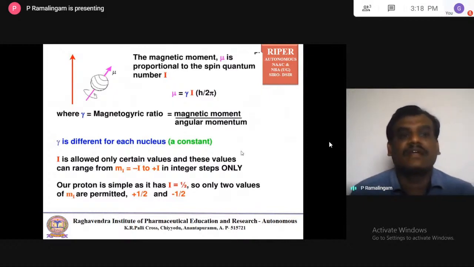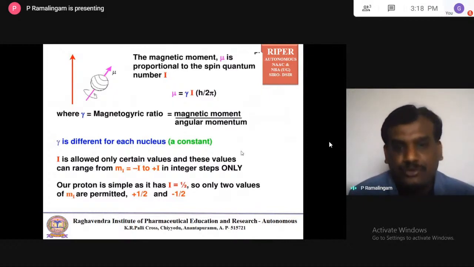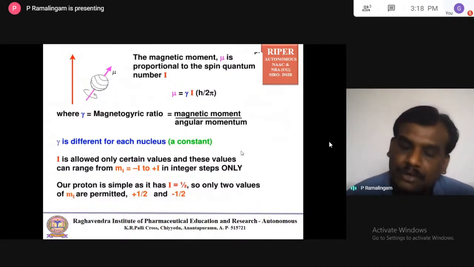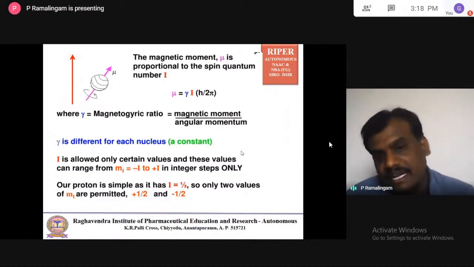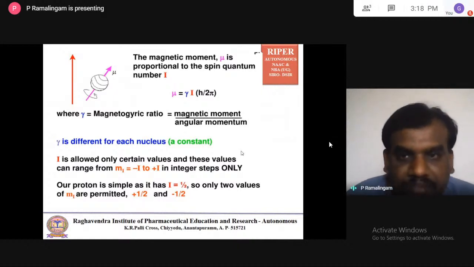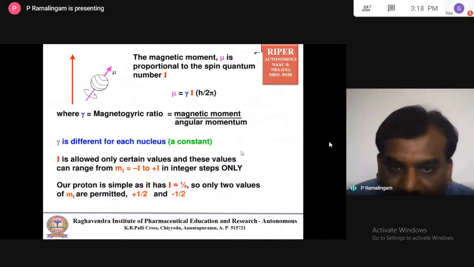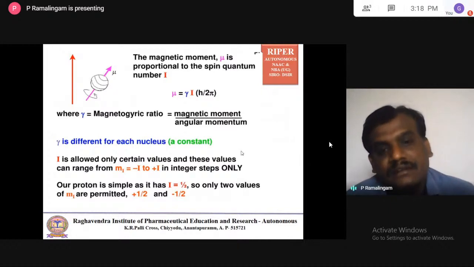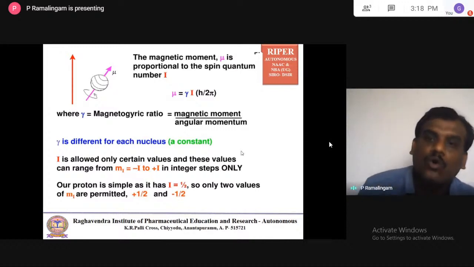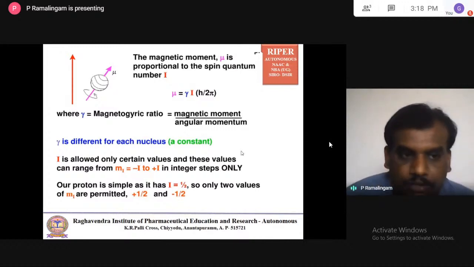That's why gamma is different for each nucleus, and it's a constant. For example, proton will have a different value and carbon will have a different value. Once again, a particular proton will have a different value depending on the environment. For example, take the methanol CH3OH molecule: the CH3 protons will have a different gamma value and the OH proton will have a different gamma value.